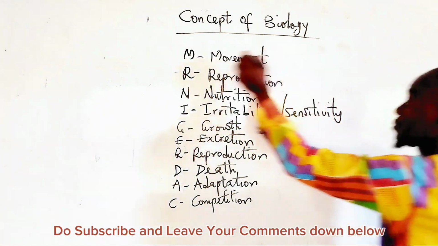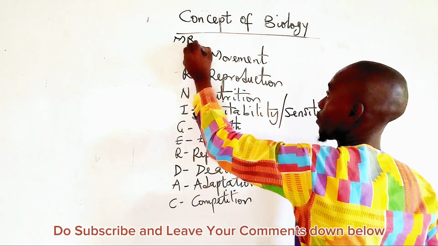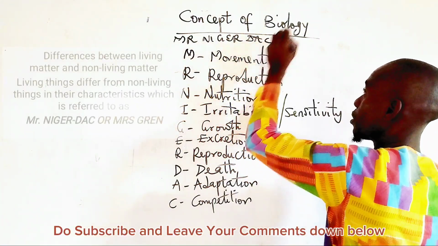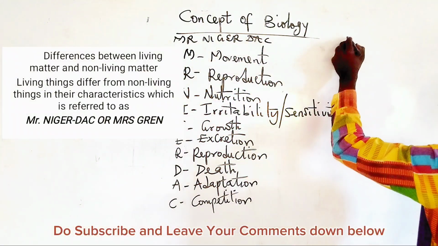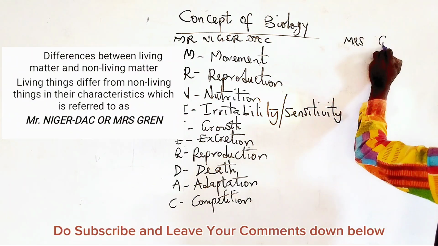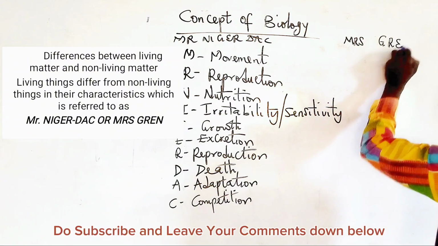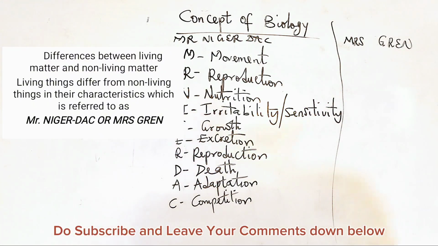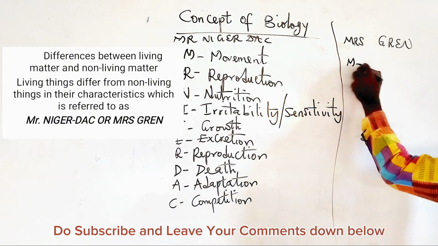Green. Mr. Najadak. We have Mrs. Green. Some use this to characterize living things. So N is the same for movement.